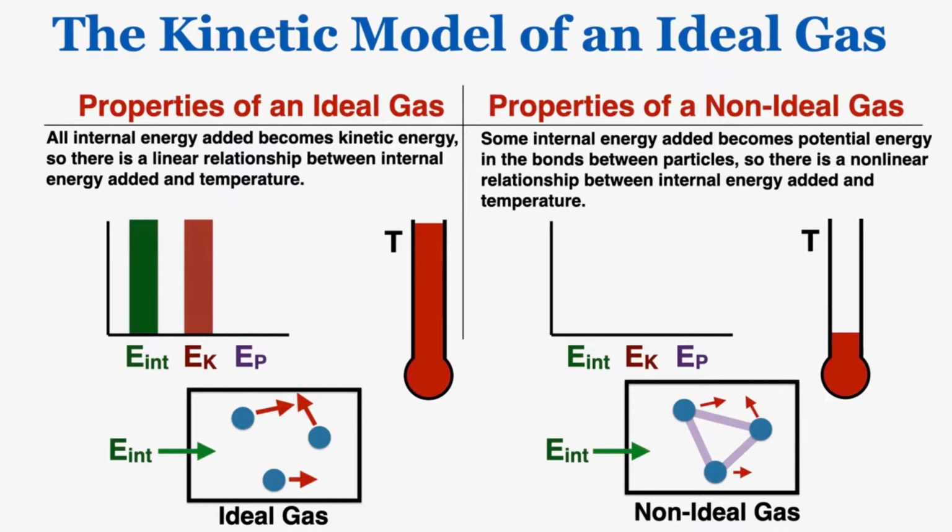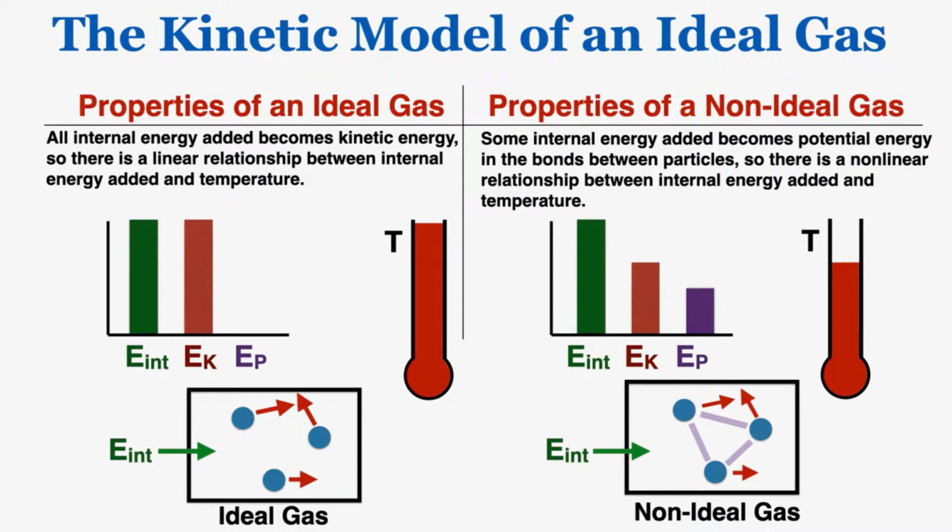In comparison, in a non-ideal gas, some internal energy added becomes potential energy in the bonds between particles, so there is a nonlinear relationship between internal energy added and temperature. So if I start to add internal energy to this non-ideal gas, some of it becomes kinetic energy, but some of it may randomly go into the bonds between particles instead. And I can't predict whether the internal energy will become kinetic energy or potential energy. Watching that animation again, you can see that as I add internal energy, it's going into kinetic, but then it randomly decides to go into potential and then adds a little more into kinetic. But the relationship between the internal energy added and the kinetic energy of the gas is not linear. If I increase the internal energy, it does not necessarily increase the kinetic energy.